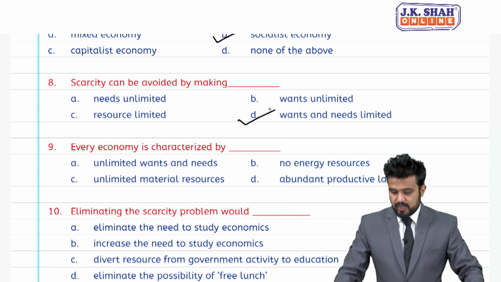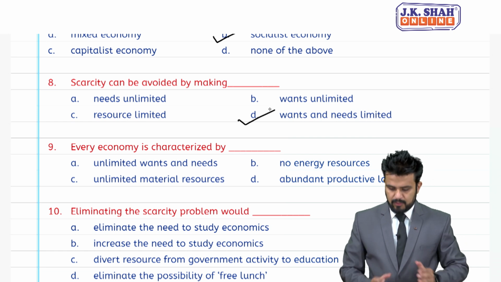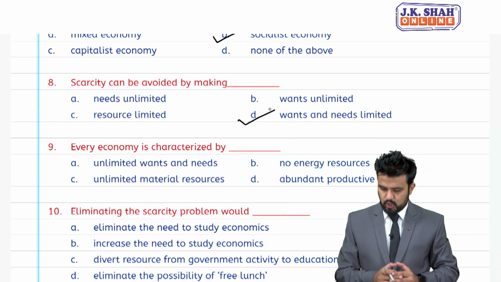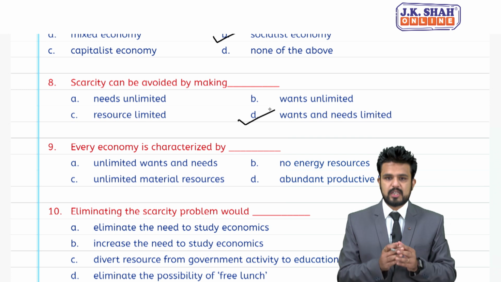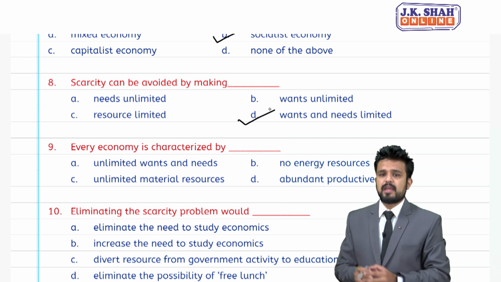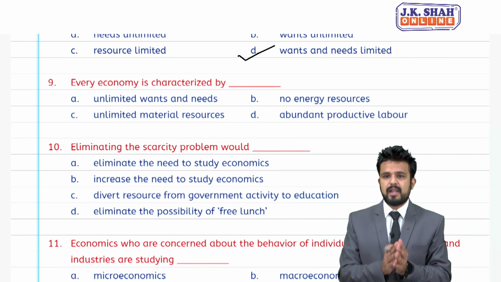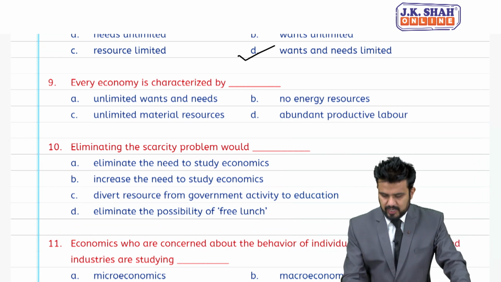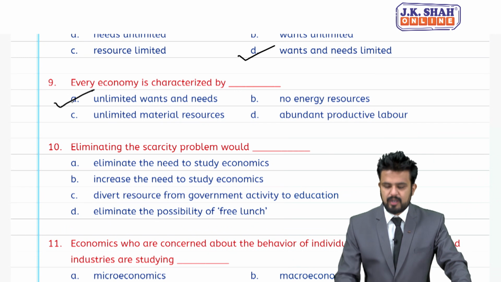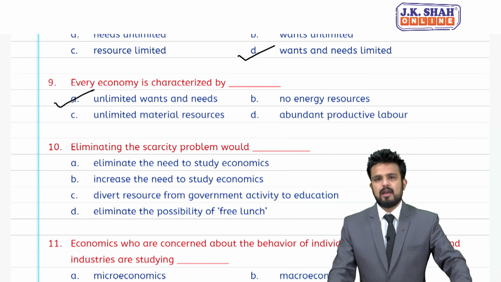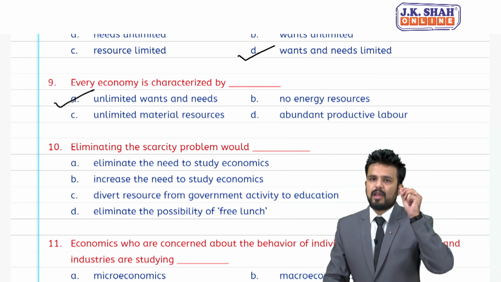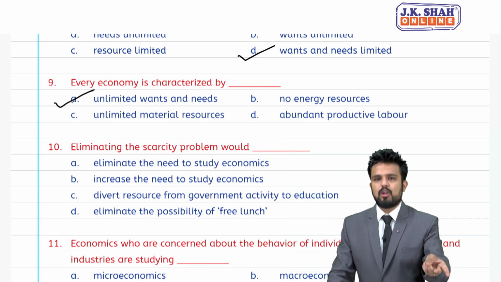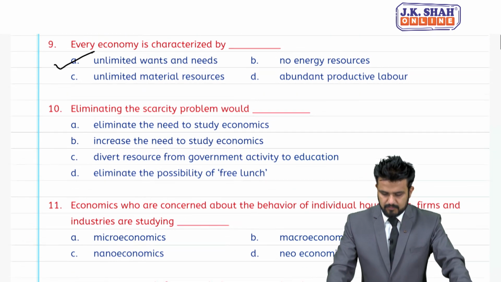MCQ number 9. Every economy is characterized by option A, unlimited wants and needs, option B, no energy resource, C option says unlimited material resources, and D is abundant productive labor. So, every economy is characterized by unlimited wants and needs. Our wants will always multiply, will always increase.